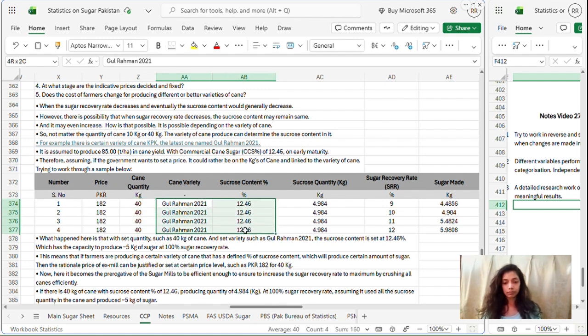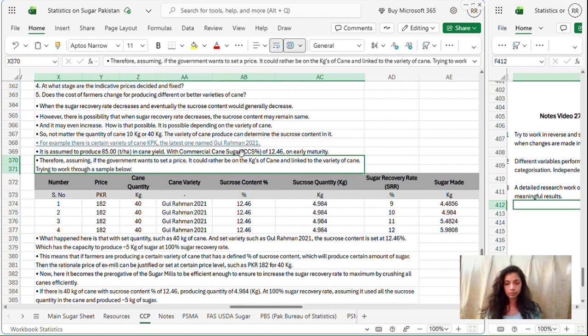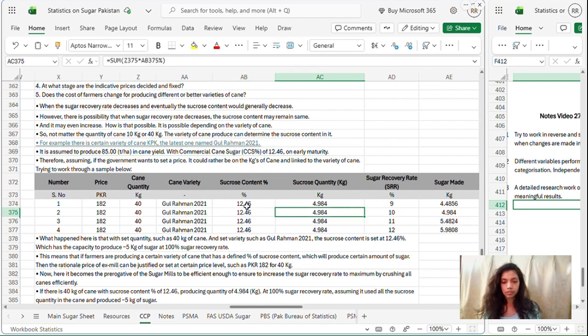This is the variety of cane named Gur Rahman, and the percentage sucrose content I'm assuming is 12.46%. Here the commercial cane sugar percentage that they have written is 12.46%, so I have assumed sucrose content percentage as 12.46%.